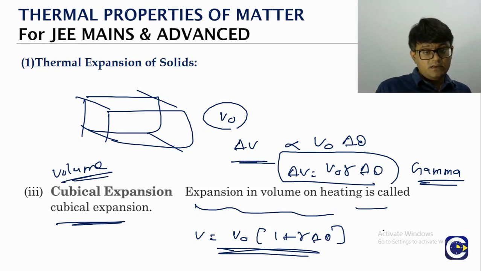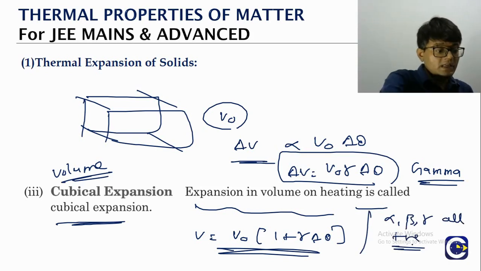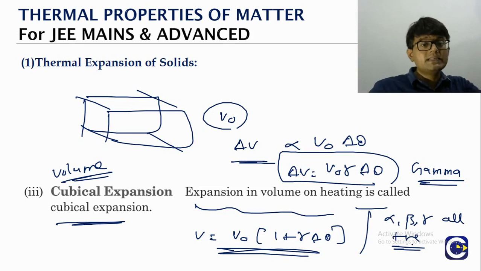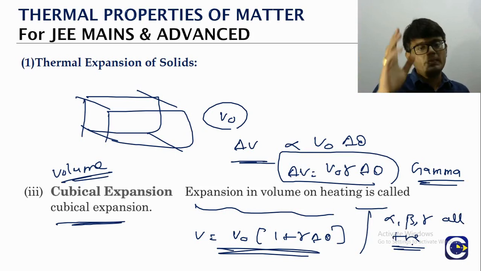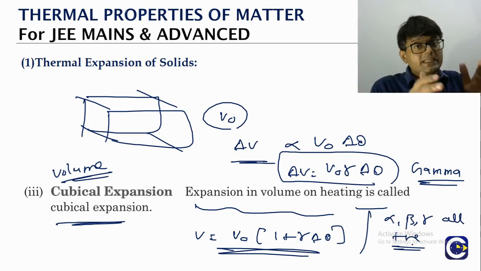For the normal scenarios that we are discussing, alpha, beta, gamma will all be positive. That is when we will have the length or area or volume increasing with rise in temperature. If alpha or beta or gamma is negative, what does it mean? On raising temperature, the dimensions will be decreasing. And that is exactly what we will see in the case of anomalies. Like water we discussed, right? Water, what did I say? I said when you raise the temperature from 0 to 4, the volume of the water will not increase. Volume of the water will be decreasing.